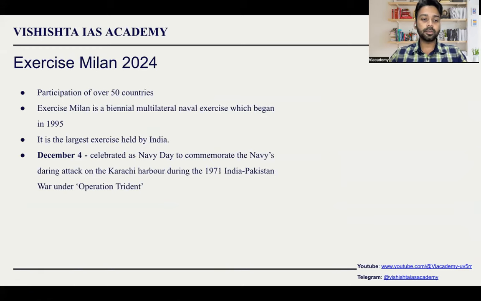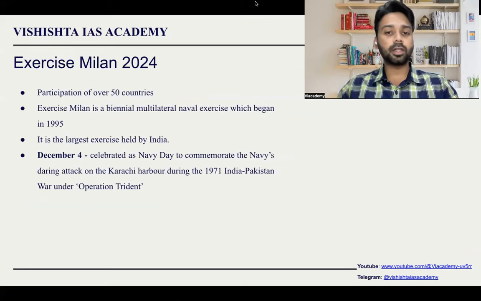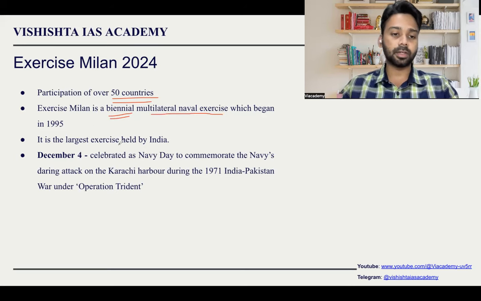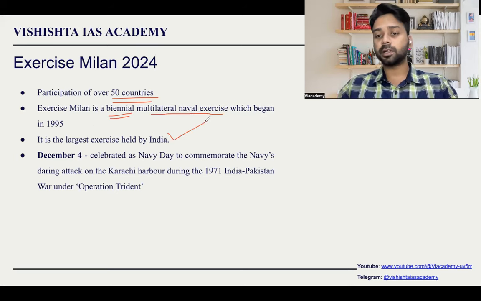Exercise Milan 2024. Exercise Milan is conducted by the Indian Navy, with participation of over 50 countries. Exercise Milan is very big. It is a naval exercise where a lot of countries are participating. It is a biennial, multilateral naval exercise. It began in 1995. It is the largest exercise held by India. That is the reason this is very, very important.